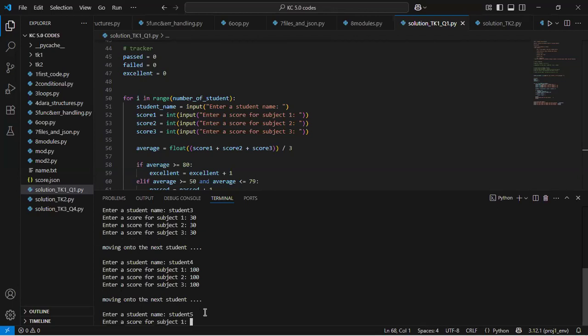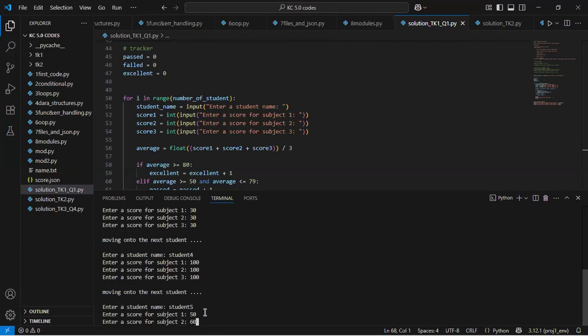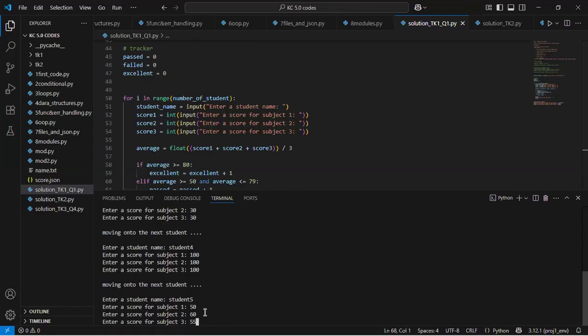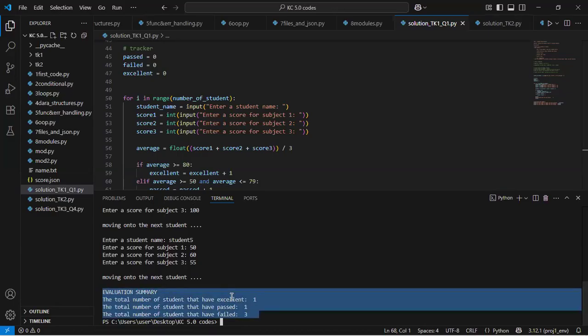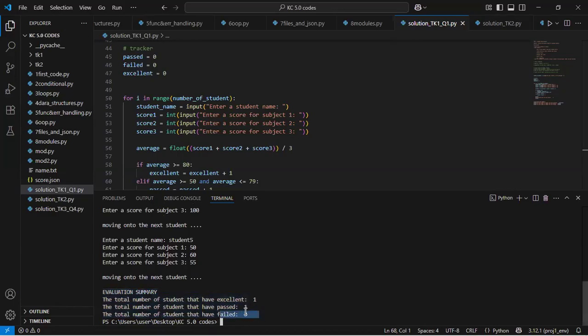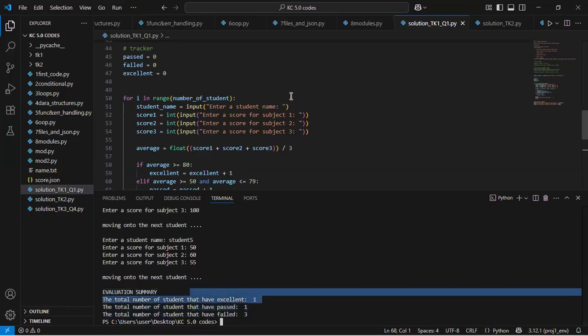I'll have 50, 60, 55. And then at the end of it all, we have the evaluation summary showing that 3 students failed, 1 student passed, and 1 student had excellence. Question, Mr. Barry, your hand is up.